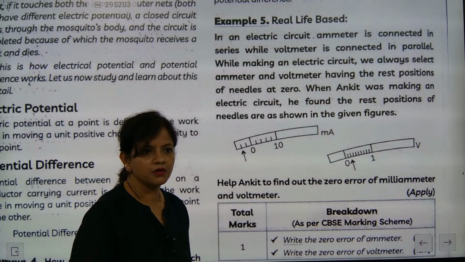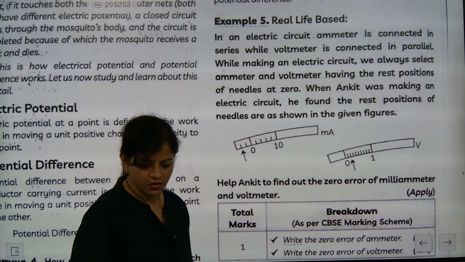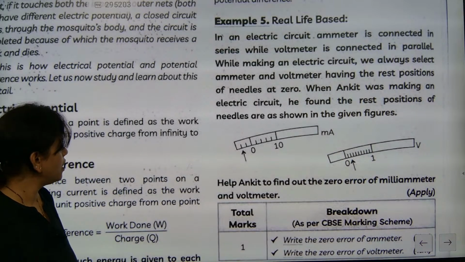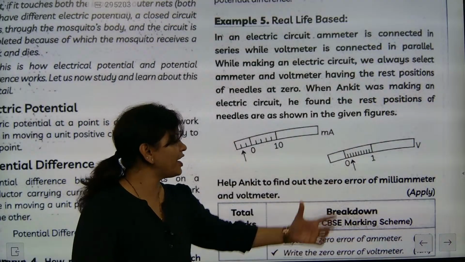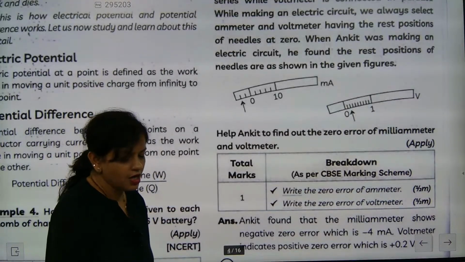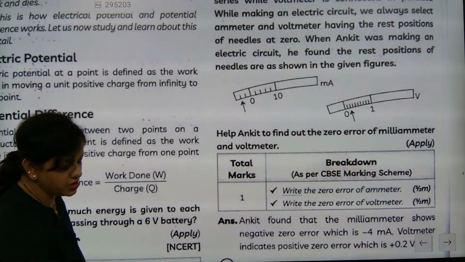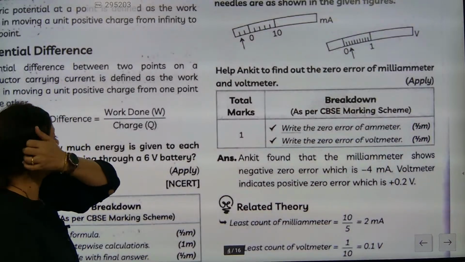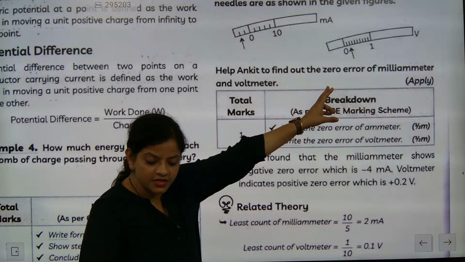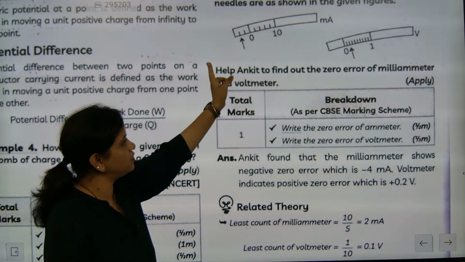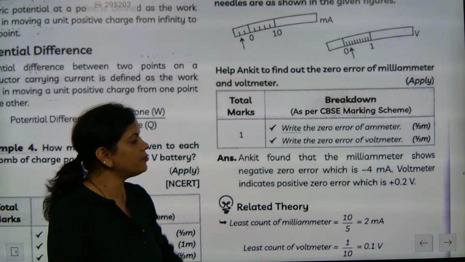Fluctuation came now. Suddenly this happened. So look here. Help Ankit to find out the zero error in the milliammeter and voltmeter. So here they will be using this word called least count. Here we are going to understand this one. Two types of recordings are coming. One recording is coming below zero, correct now? And another one is coming above zero.